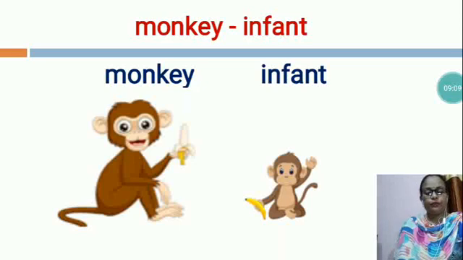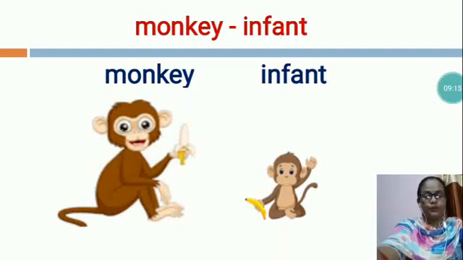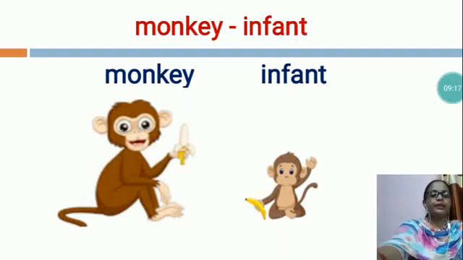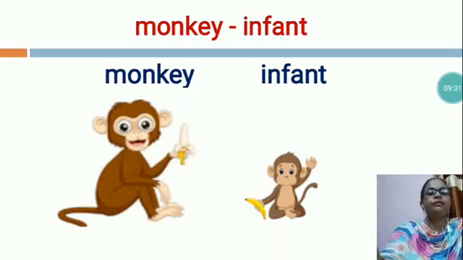They have fur on their skin with long legs. Its baby is called an infant and is very playful. They can be found hanging on their mother's back. So, the monkey's young one is called an infant.